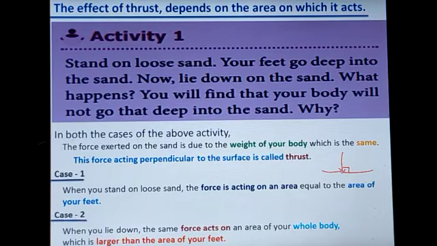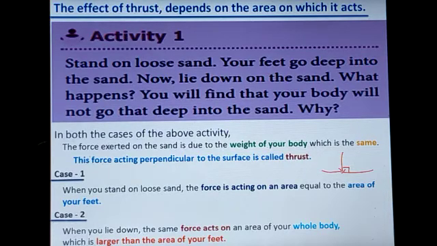Listen, case 1. When you stand on loose sand, the force is acting on an area equal to the area of your feet. That means your whole body weight applies the force through your foot. That is a very small area.